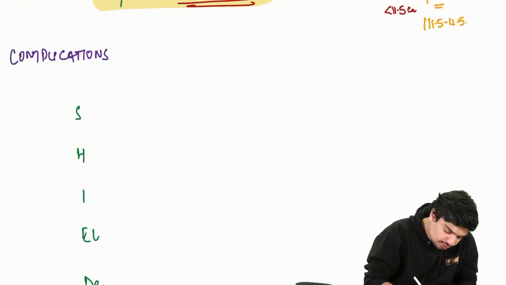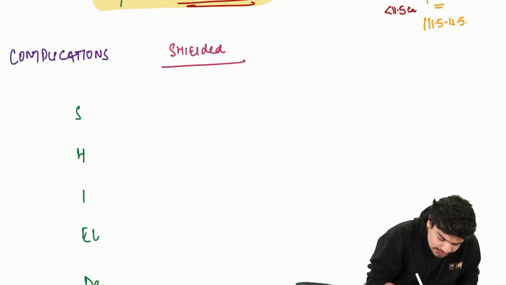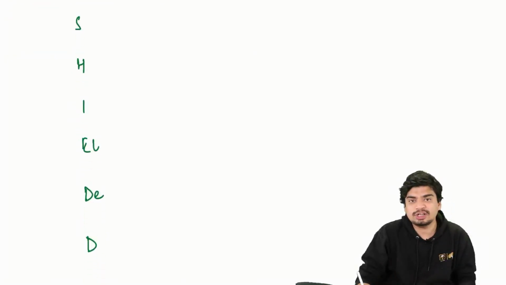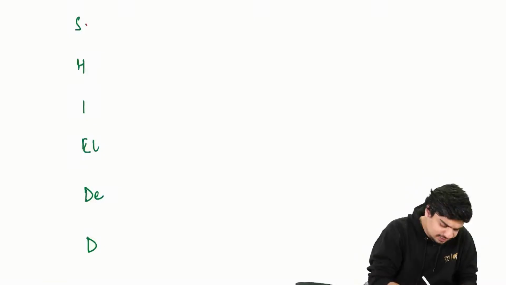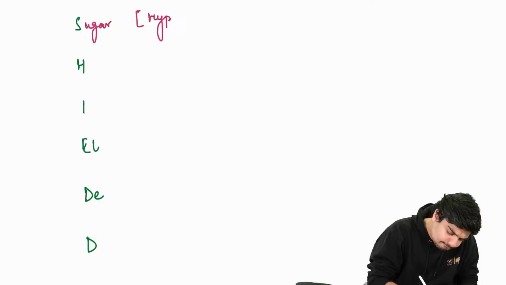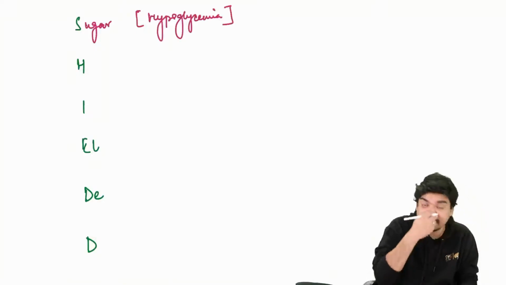Now, coming to the complications of SAM. The complications of SAM can be remembered by the mnemonic SHIELDED. What is this SHIELDED? S is sugar. So these children can have hypoglycemia.